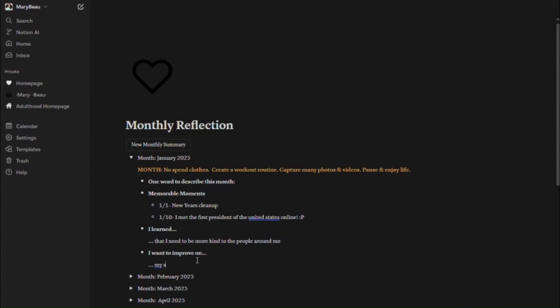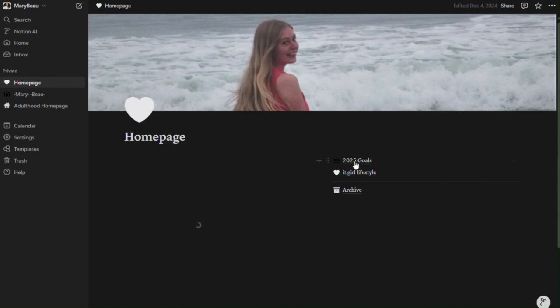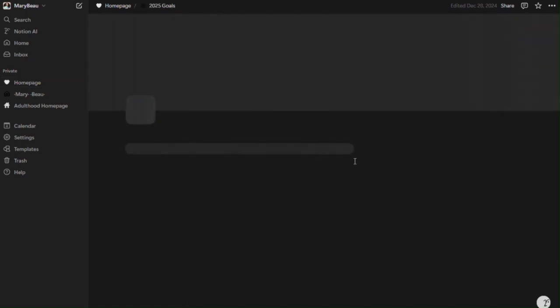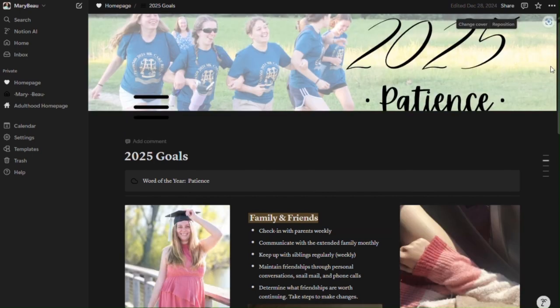Then I like to have, for every single month, I reflect on what were some things that I learned. Could be bad or good things that I learned. It could be about me. It could be about the world. It could be about different people in my life. What did I learn? And then what do I want to improve on? If I look at my life and how I'm living my life, what do I want to change to better future me? And just reflecting every single month and looking back at my goals every single month.